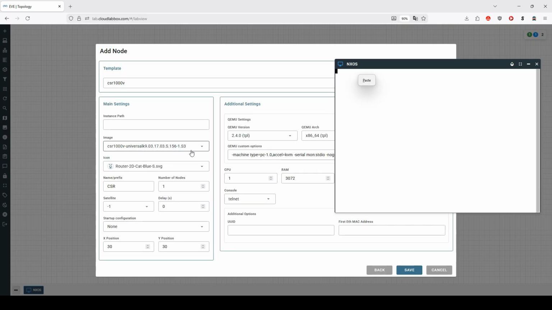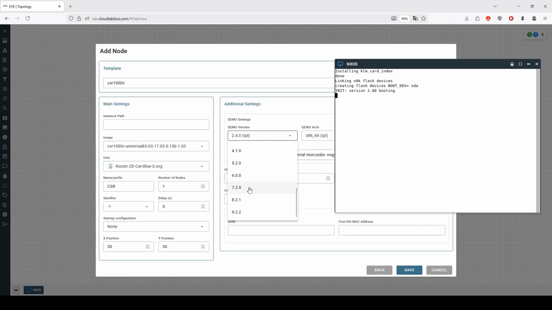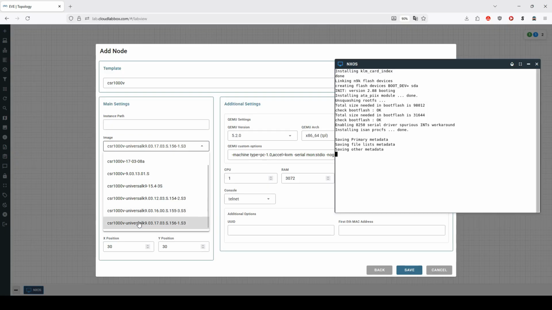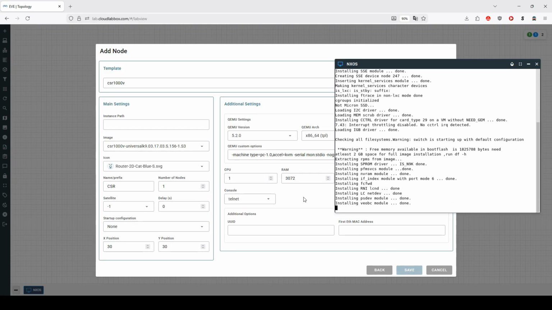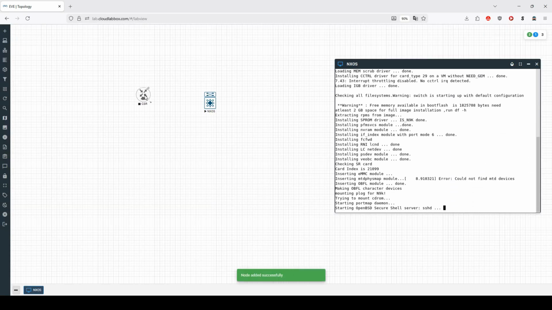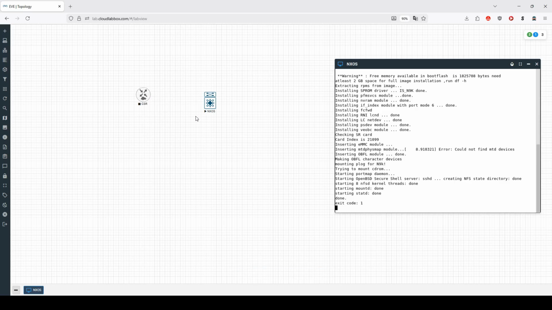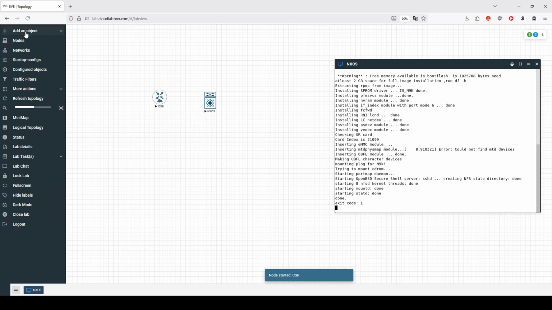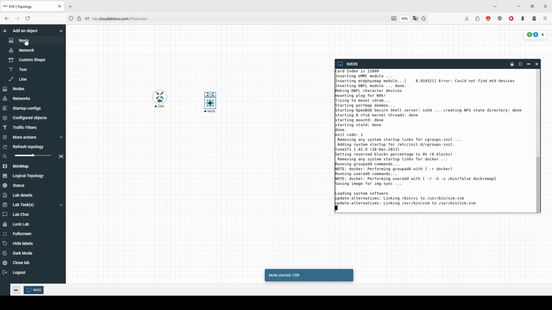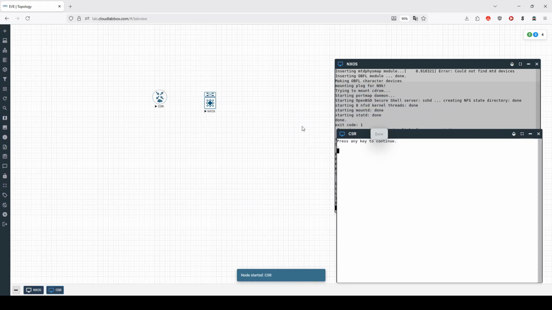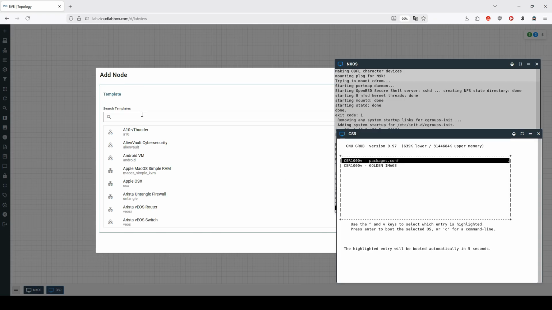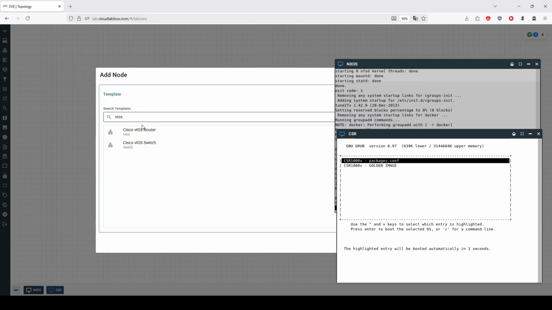And then we'll have the latest version of that. And then we'll also go ahead and boot that one. Okay, so now that they're booting, we'll also add some Cisco vIOS nodes so that we can just do some test config on these ones, just to show that the networking does actually work.